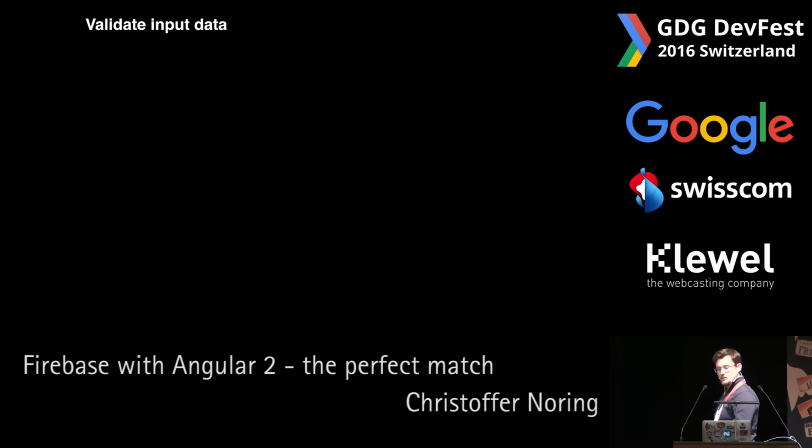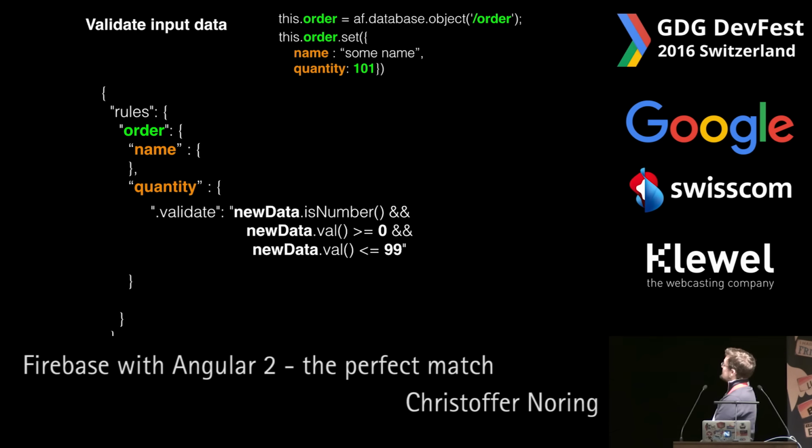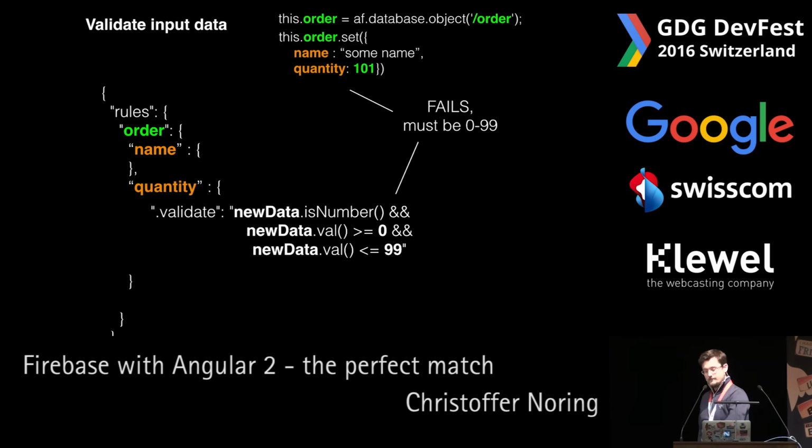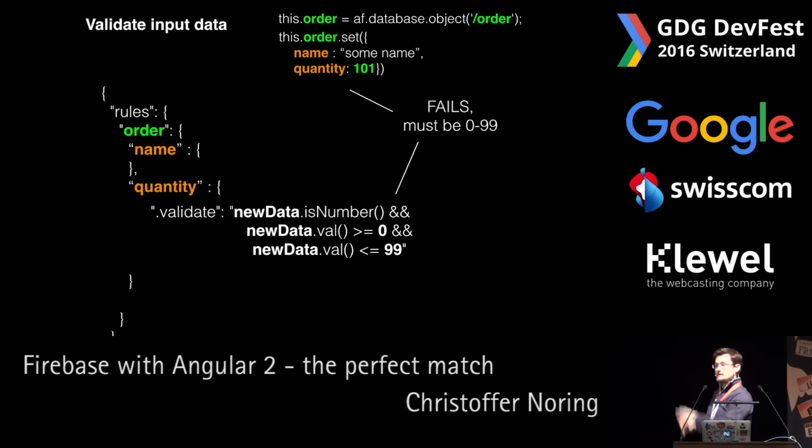But there is more. We can validate input data. So in this case, we can not only say that name and quantity need to be there, we can say that quantity needs to be a specific number. In this case, we say it needs to be a number, it needs to be larger or equal to 0, and it needs to be equal or less than 99. Which means this set will fail. It's trying to insert 101, right? Because it needs to be 0 to 99. So it's very powerful. We can actually say that incoming data needs to validate structure-wise, but also value-wise.